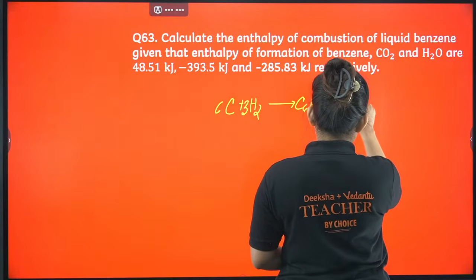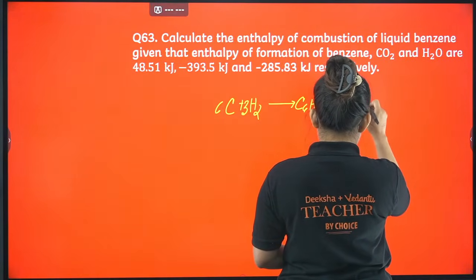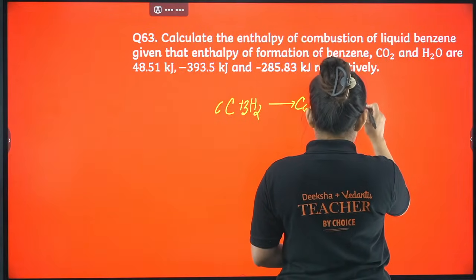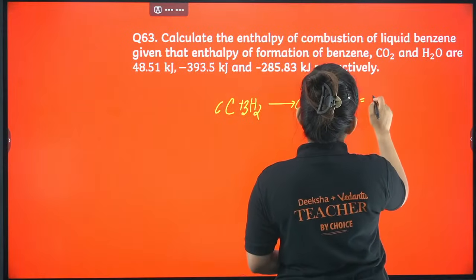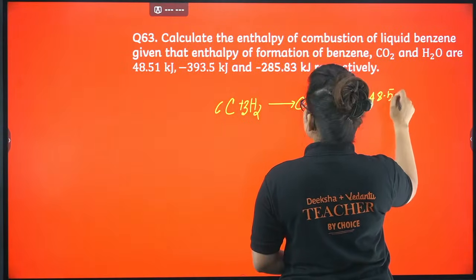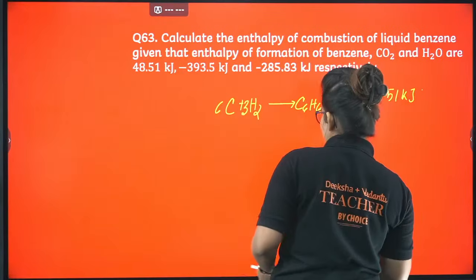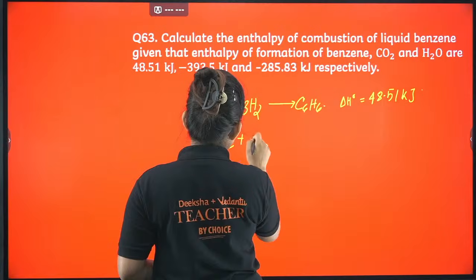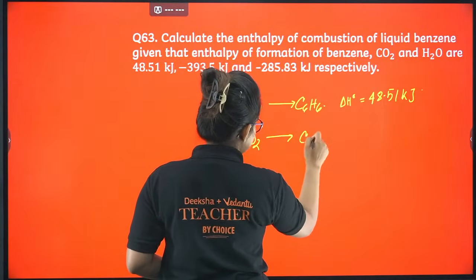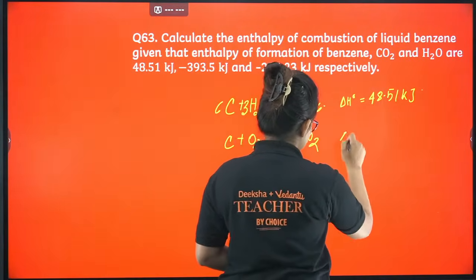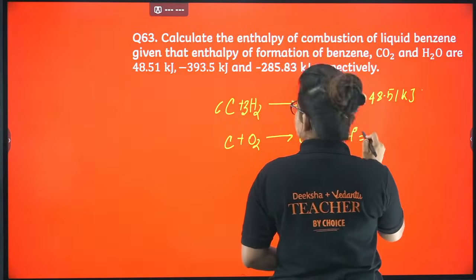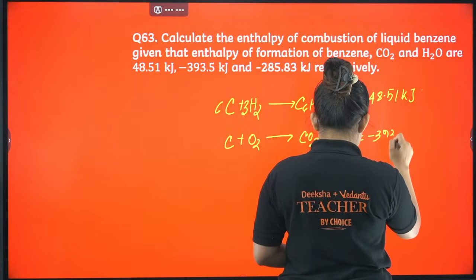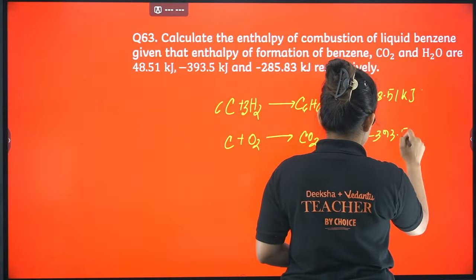Okay, so for this case the enthalpy value is given as formation enthalpy, that's why I am writing H naught. It's given as 48.51 kilojoule. Okay, next is carbon dioxide. C plus O2 will give you CO2. So delta H naught is given as minus 393.5 kilojoule.